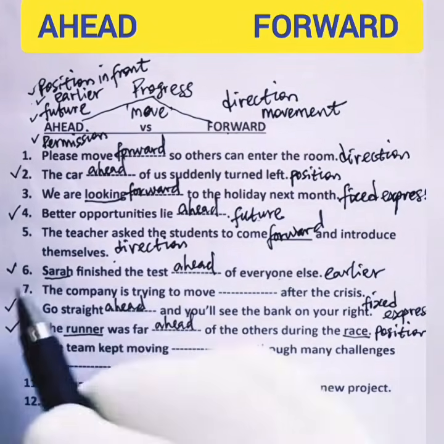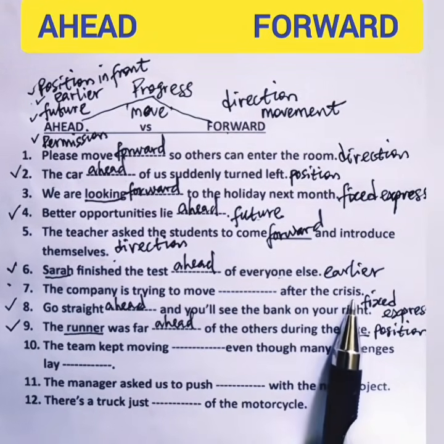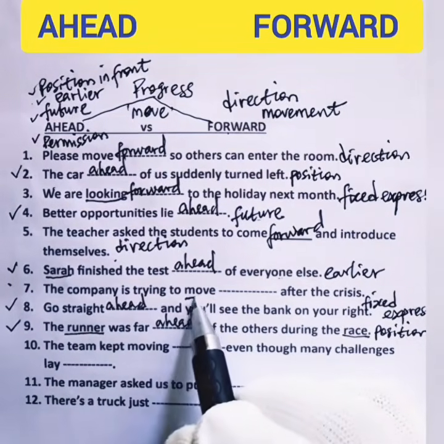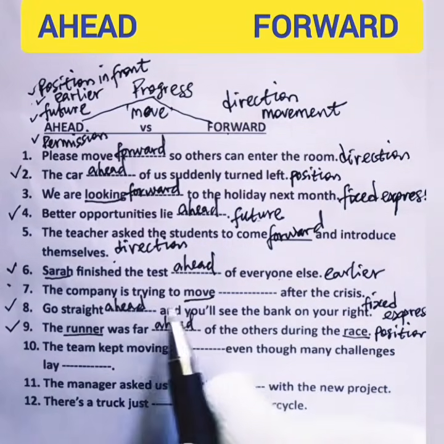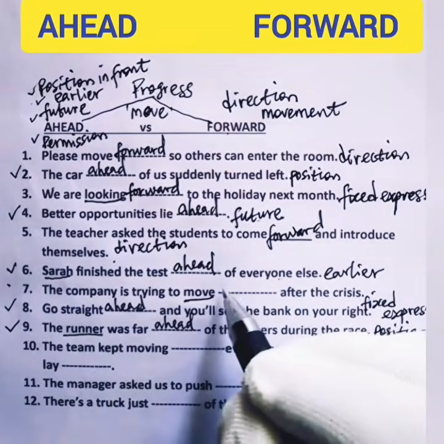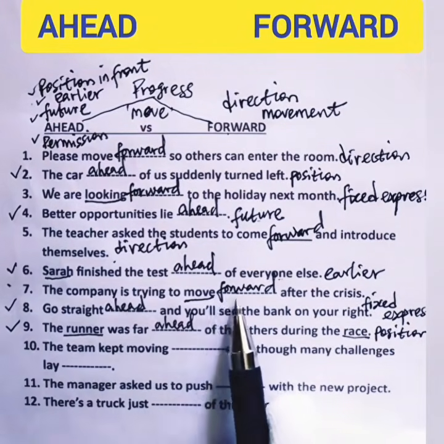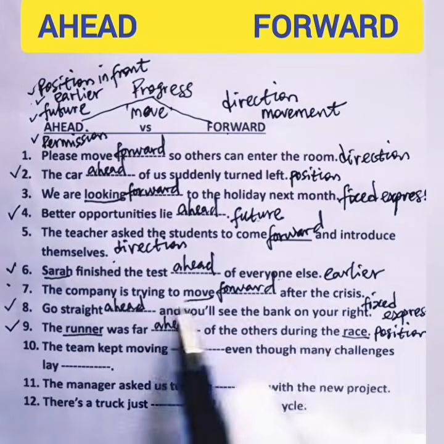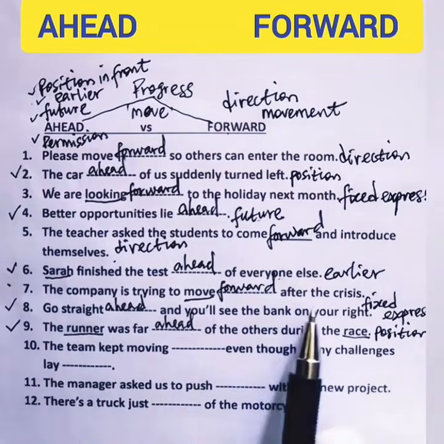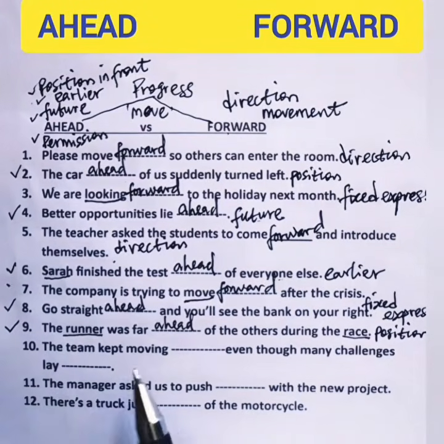Next is question 7. The company is trying to move blank after the crisis. Here the word move can go with forward and ahead. If you say the company is trying to move forward after the crisis, it means they are trying to make progress after the crisis. If you say the company is trying to move ahead after the crisis, it's still the same thing. Number 10, we can use both ahead and forward in a sentence.